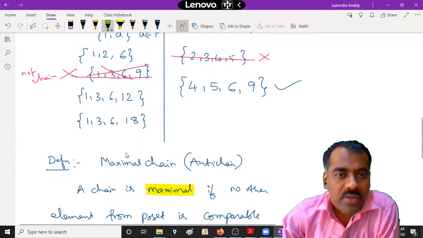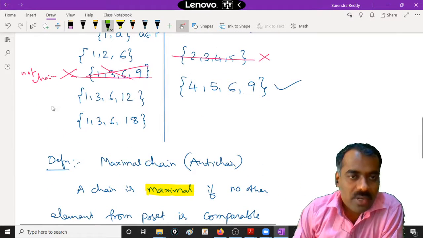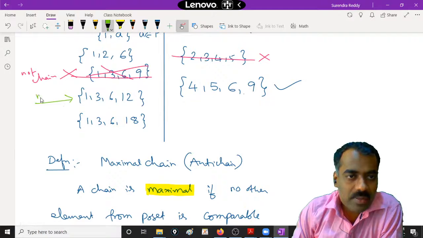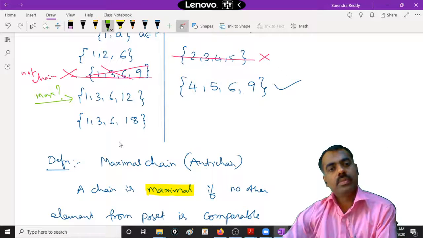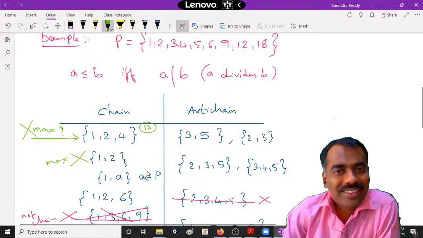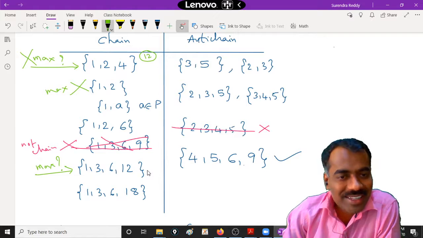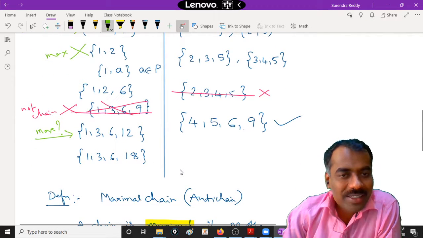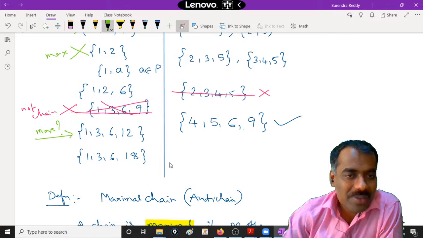Now suppose we talk about this one. Is 1, 3, 6, 12 a maximal chain? No. Why? If we can add 18, then it is not maximal. 18? Think properly. Is it a maximal chain if you add 18? First of all, that is not a chain, right?